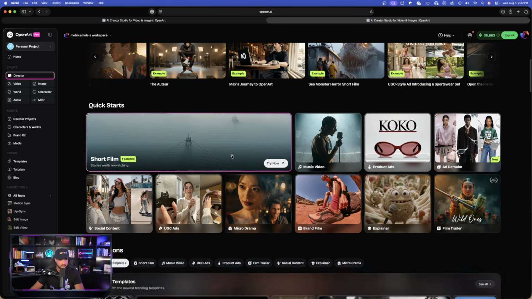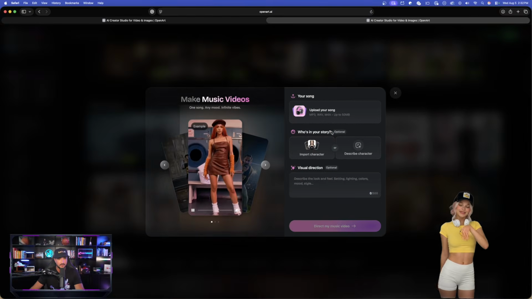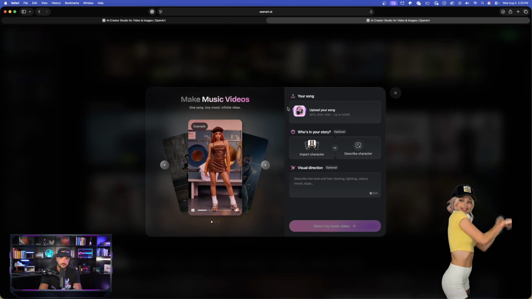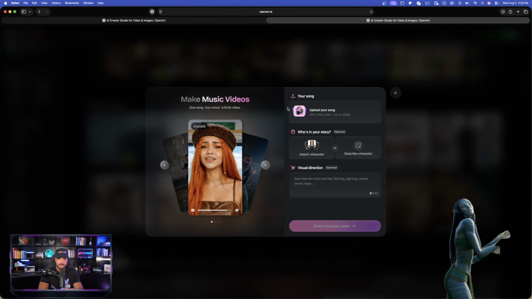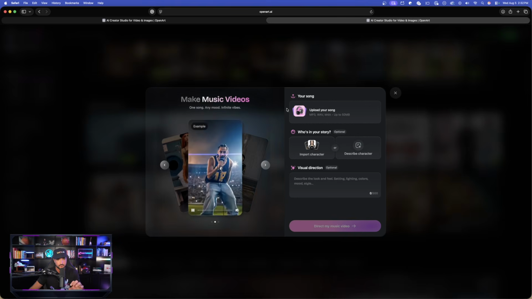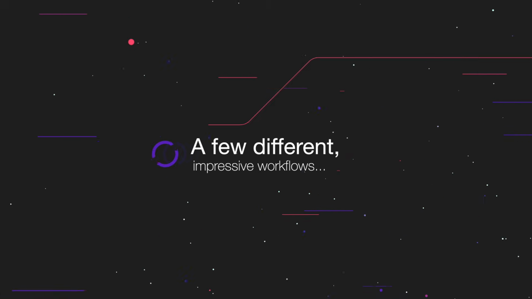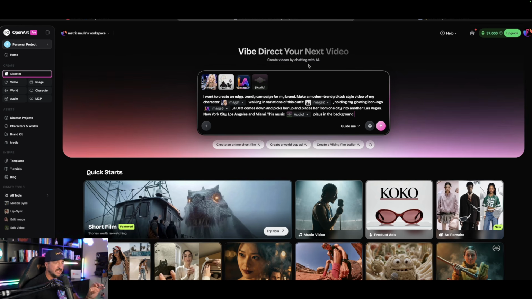So say for an example, I did want to create a music video. I would click it, and then right here it gives you the proper tools you would need to where you would just upload your song, import your character, and describe her, and then provide the visual direction. So we're gonna walk through a few different workflows. Now let's take a quick look at my first creation.